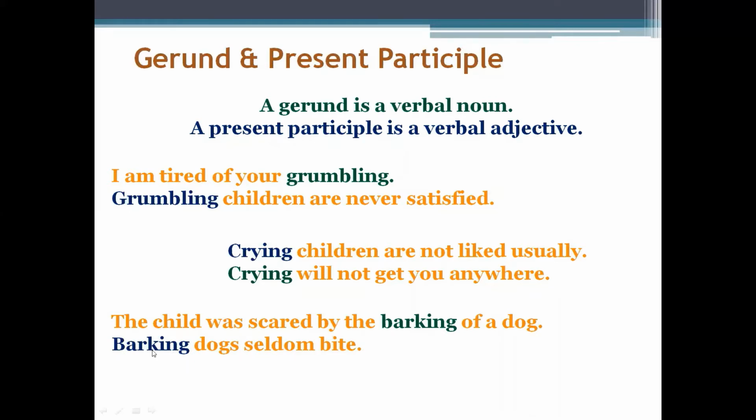Here, barking is the ing form of verb which is working as an adjective and it is qualifying the noun dogs. So that is why over here barking is a present participle, right? So this is how we can differentiate between a gerund and a present participle. I repeat that gerunds are ing form of verb, but they are used as a noun, and present participles are also ing form of verb, but they are used as an adjective in a sentence.